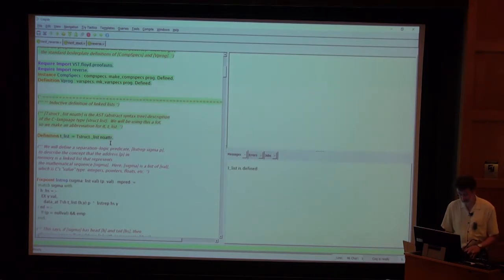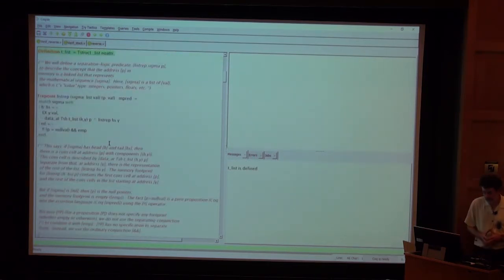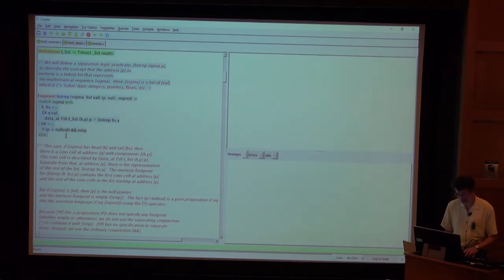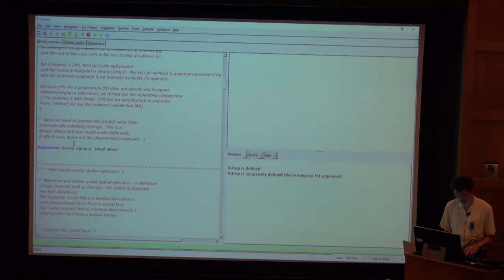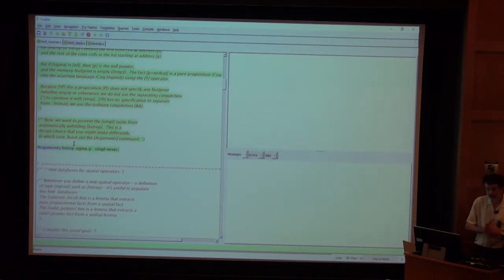Okay, now, preliminary to specifying and verifying this program, we need to define what is a linked list using that struct type. And so this definition here is exactly what I showed you in the slides before. It's this fixed point over sigma. Okay, what's next? It's convenient for the user-defined separation logic predicates. Let's not let the simplifier simplify them automatically. When we want to unfold them, we'll unfold them explicitly.